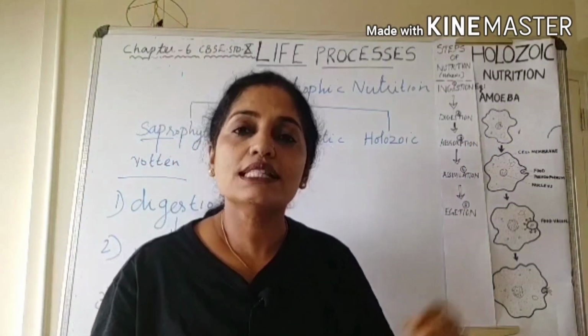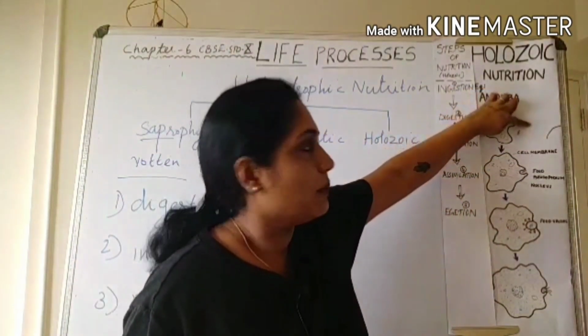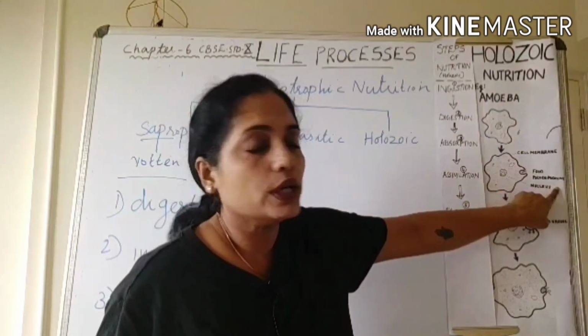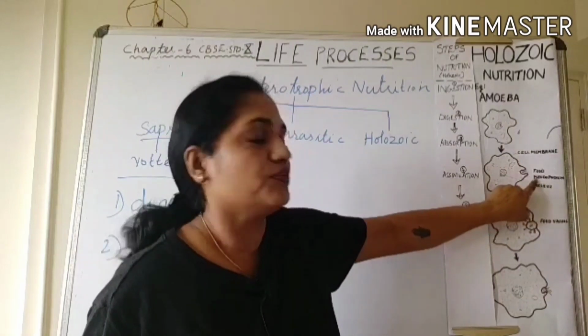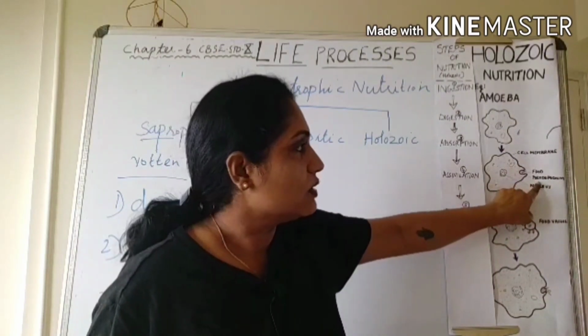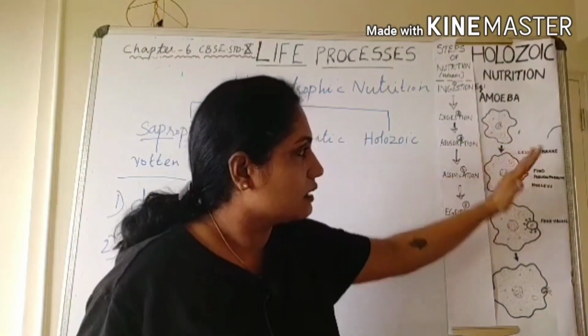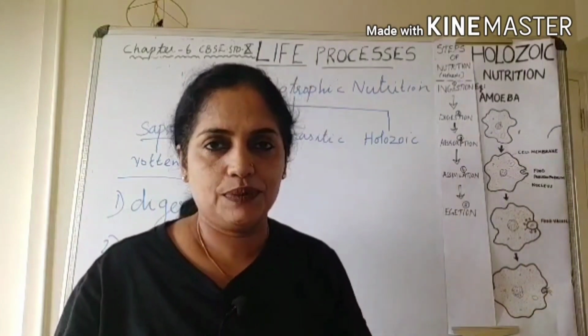Why? Because the cytoplasm always protrudes out through the cell membrane as pseudopodium. What is the pseudopodium? Pseudo means false. Podium is feet. It is a false feet. Because at times it protrudes this side or that side, here or there, like that. So amoeba doesn't have a definite shape.